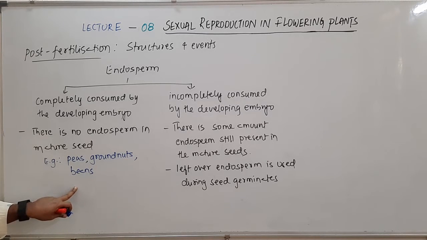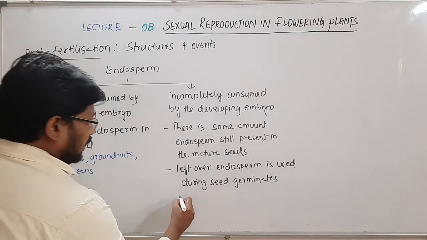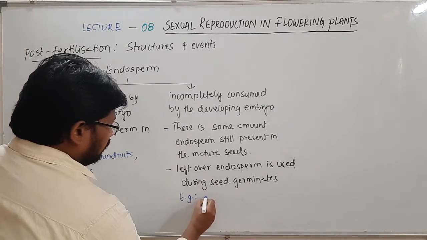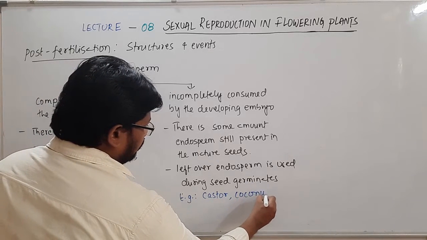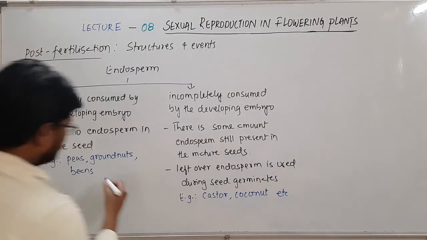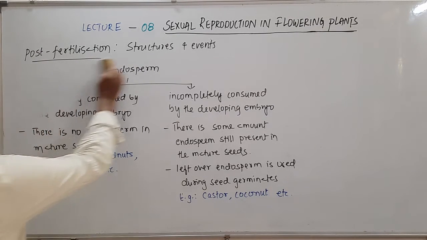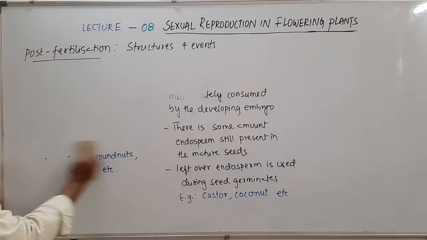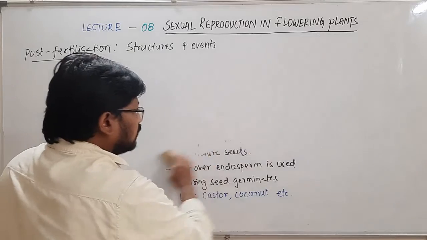And we see endosperm still present in castor and in coconut. In them we shall see the remnant endosperm present. Hope this part is clear. So now let's see how the embryo develops from the zygote.